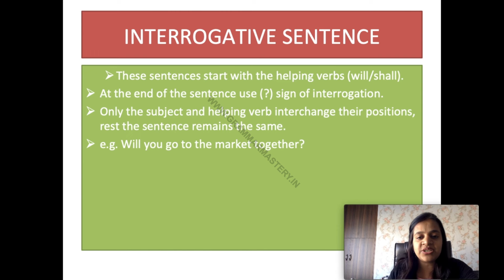So simple future tense, where do we use it? Simple future describes the time that will come. To express a voluntary action, to express a prediction, will or be going to form. To express a plan, we use be going to form. And when we have some promise there as well, we can use simple future tense.